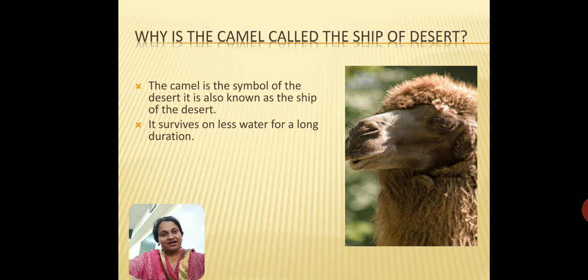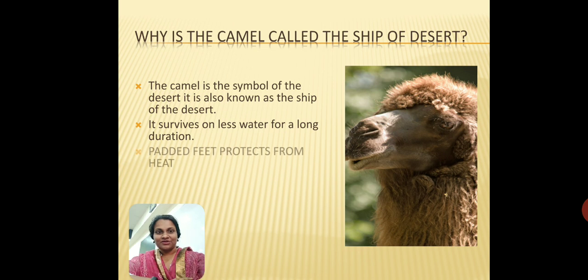So the camels are the symbols of the desert because it's a major source of milk and meat and for transport. So they use this for everything, and that is why the camel is called the ship of the desert. You have to write this answer. Why is the camel called the ship of the desert? So based on the points that I have told you now, please write it on a paper, click a picture and share it with me on my mail.